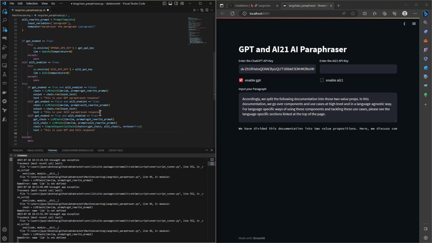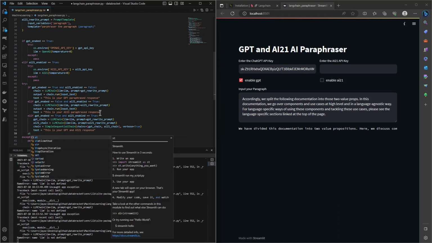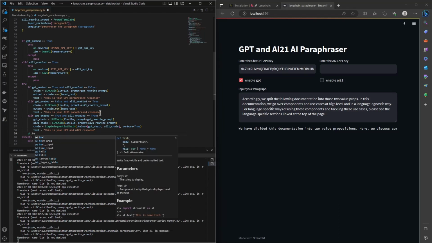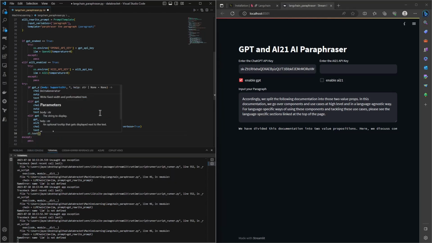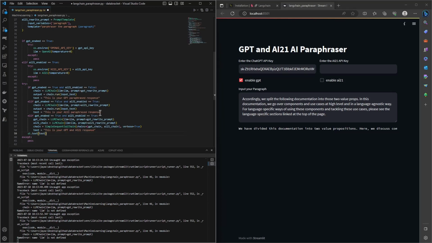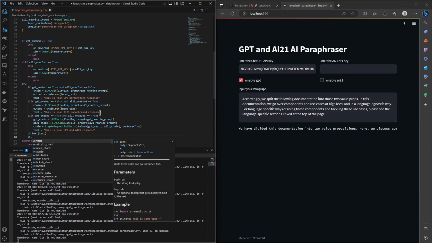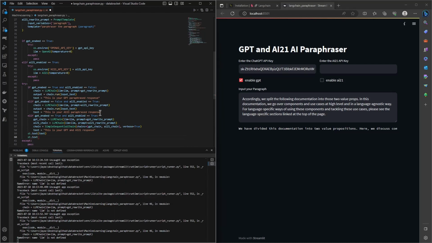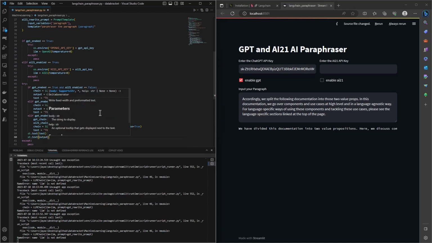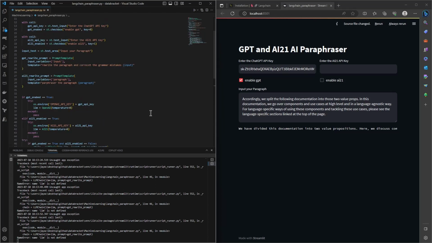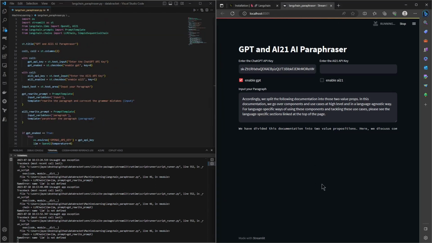So all we need to do is pass the responses and texts into Streamlit at the end. Whichever condition passes, we'll take that variable and pass it to Streamlit. So we'll pass the text first, which says what condition has run, and we'll pass the output next. All right, this looks good so far. So let's rerun this. Now API GPT is enabled. It says this is your GPT paraphrase response.